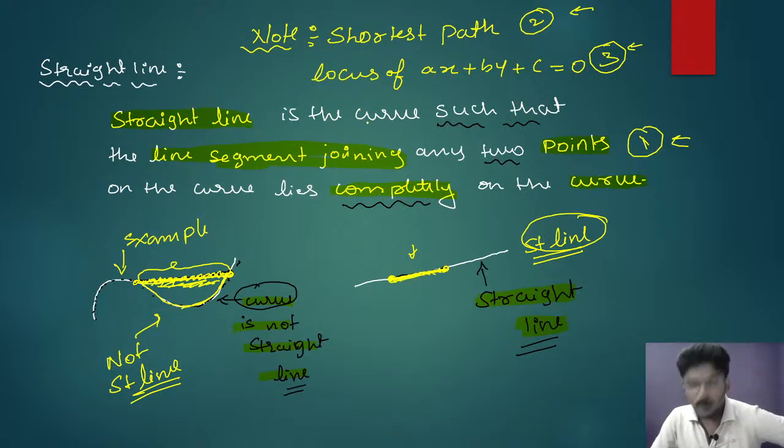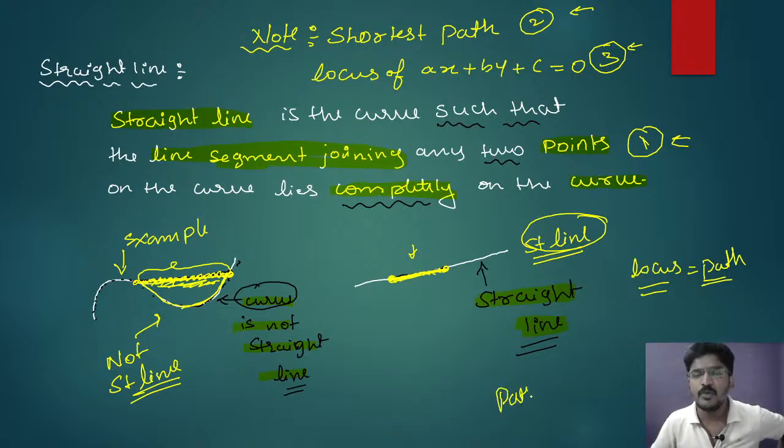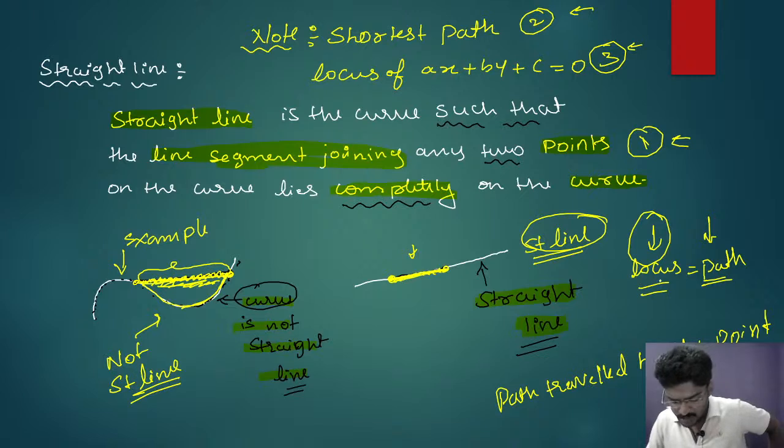Locus, Shivkumar, locus means path. Please see here. Locus is nothing but path. Path traveled by the point. The path traveled by the point is called locus. Okay. I think Shivkumar got cleared. Sanjana also cleared. Locus means it is the path traveled by the point.